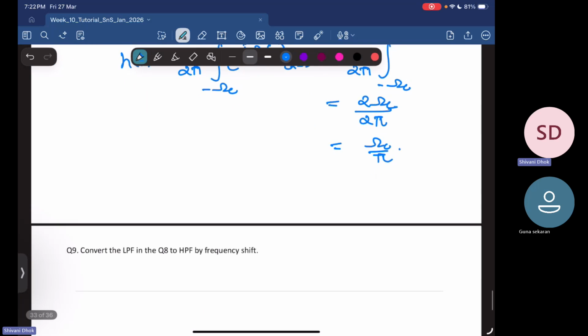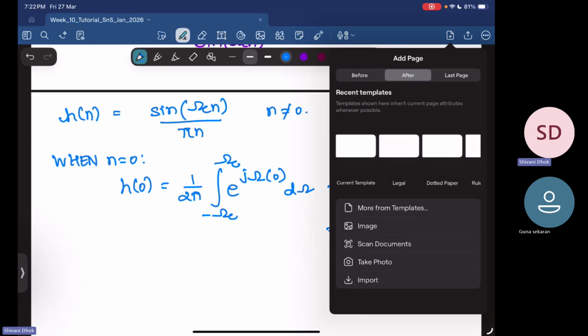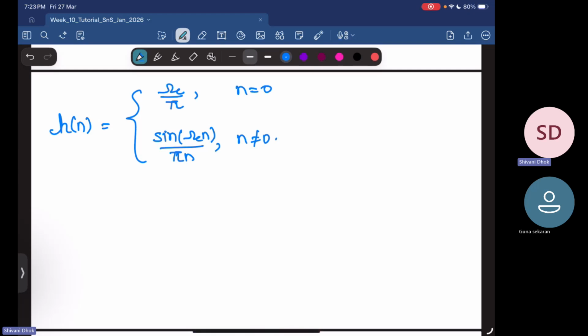Okay, so what you have, your h of n is equal to omega c by pi when n equal to 0, and sine omega c n by pi n when n is not equal to 0. Okay, so this is what we have.